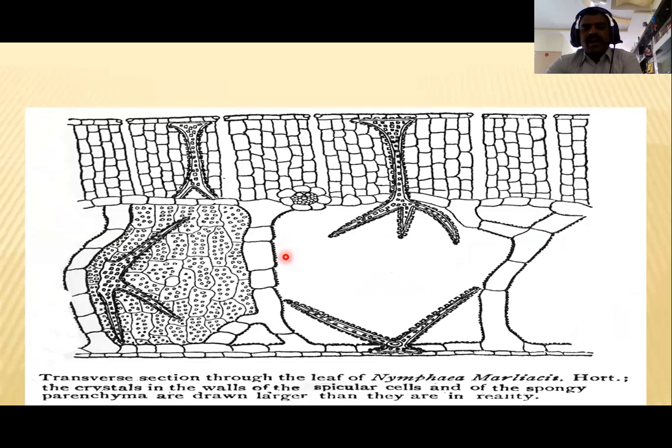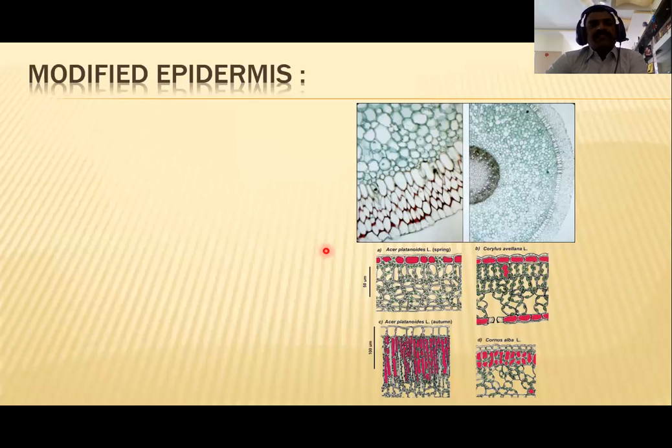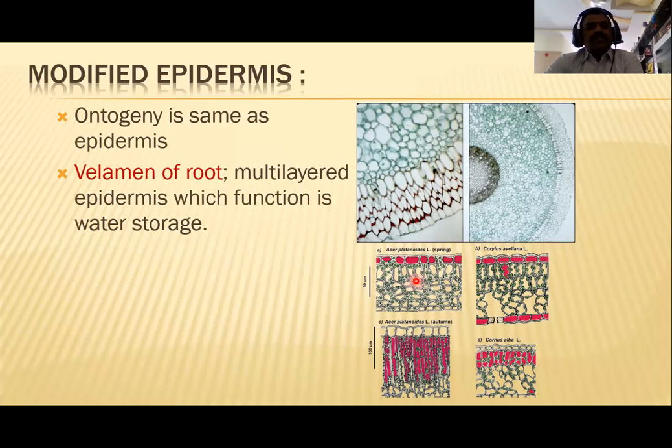And this is the transverse section of Nymphaea, how different crystals are arranged inside the leaf of the Nymphaea. And this is the modified epidermis, which shows velamen roots and multi-layered epidermis.